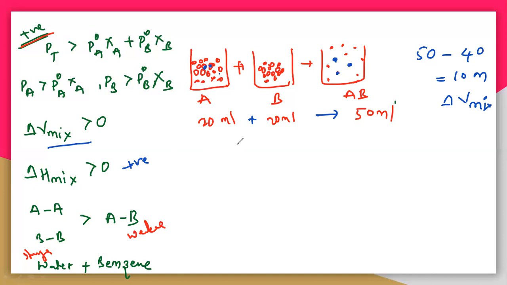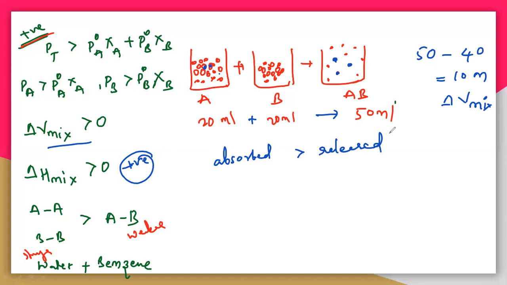Positive means it absorbed energy, and the absorbed energy is greater than the released energy. If the absorbed energy is higher, then definitely the delta H mix is positive. If it is positive, it is absorbed energy. Negative is for the released energy.